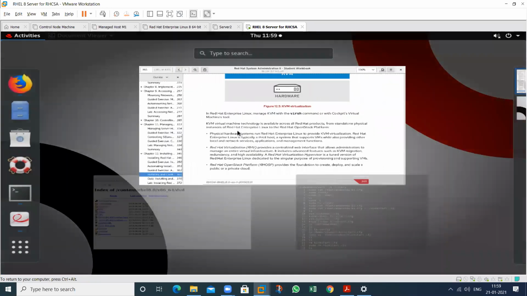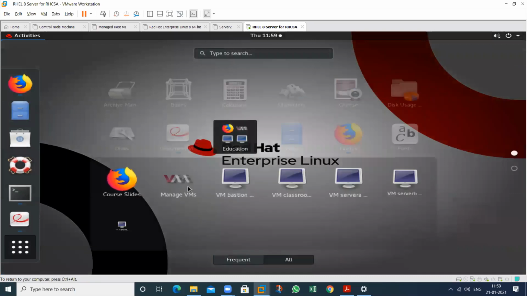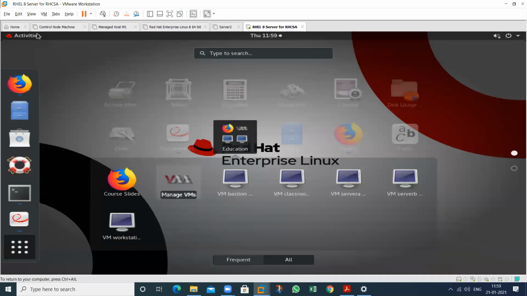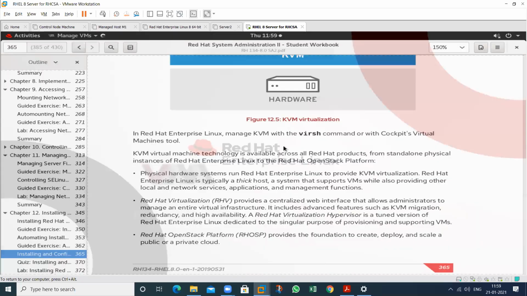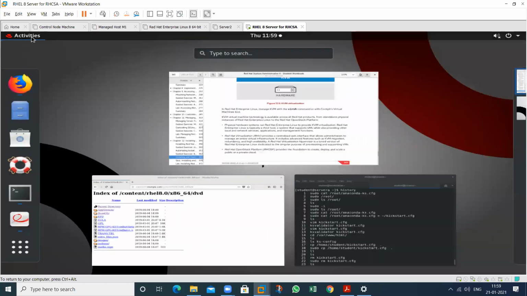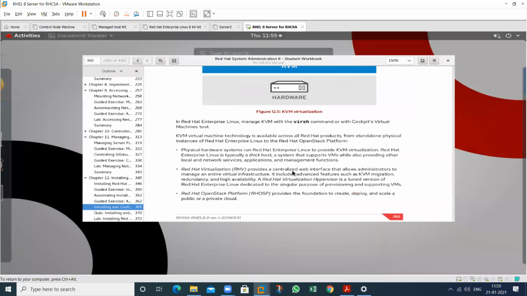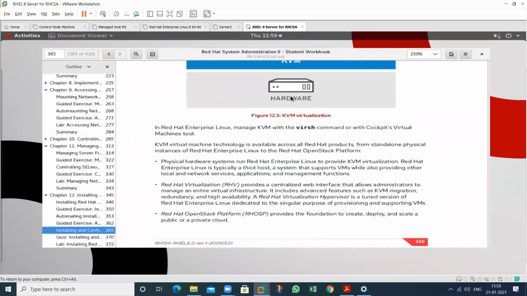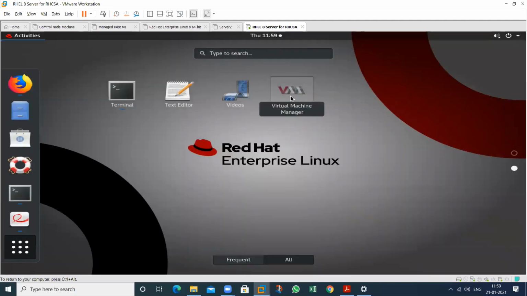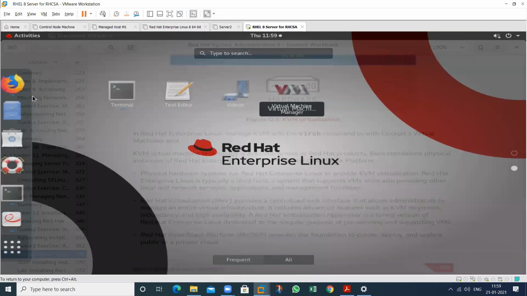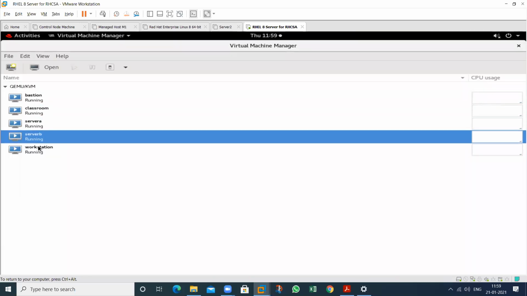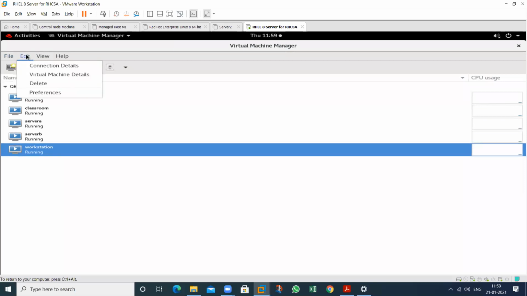So I am also using this particular one, see this, this is my virtualization environment, manage VMs. In this, see one more thing, we have virtualization, that is Virtual Machine Manager, this one. See, these are my virtual machines, and in which particular environment are these virtual machines created?